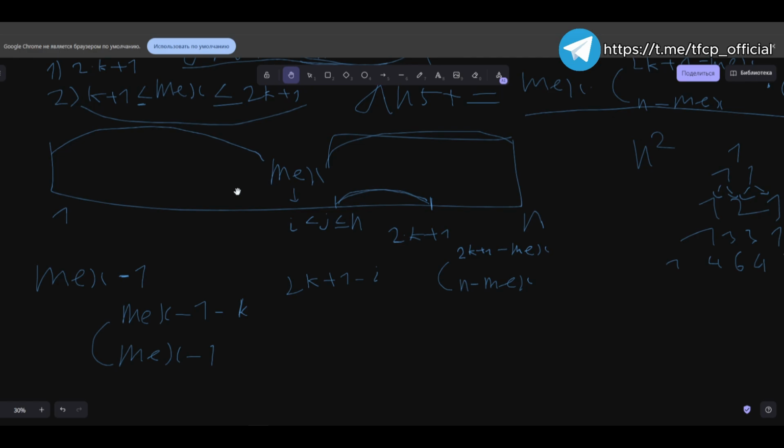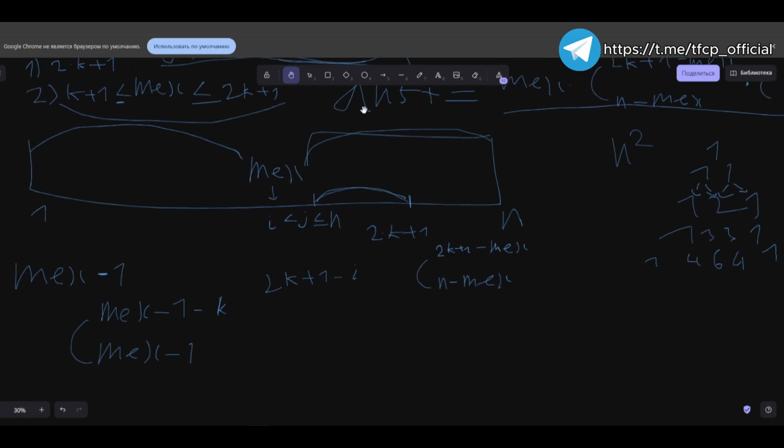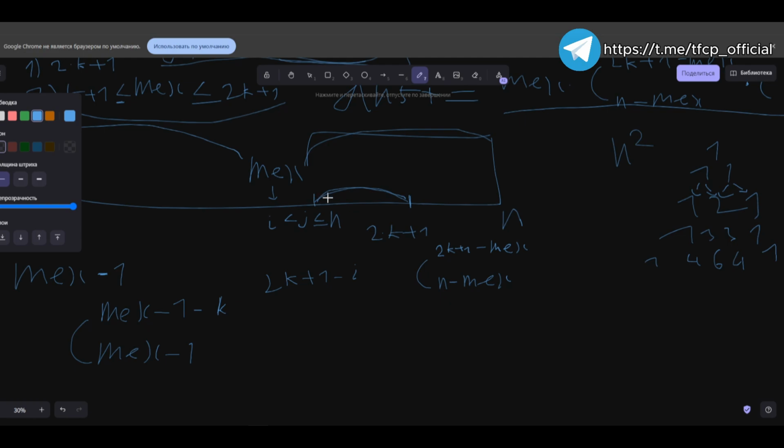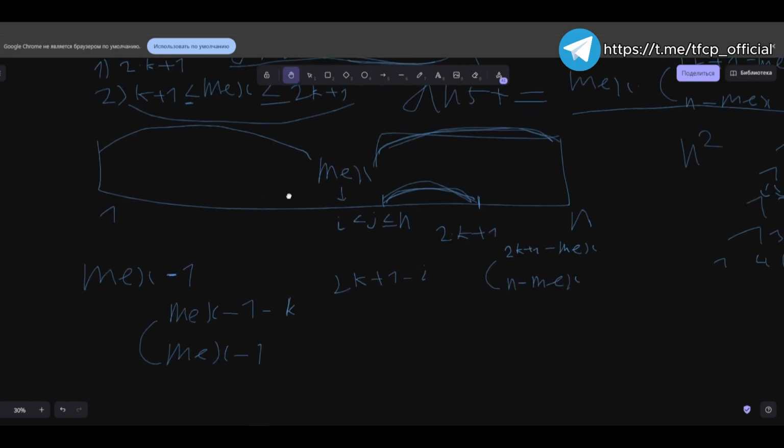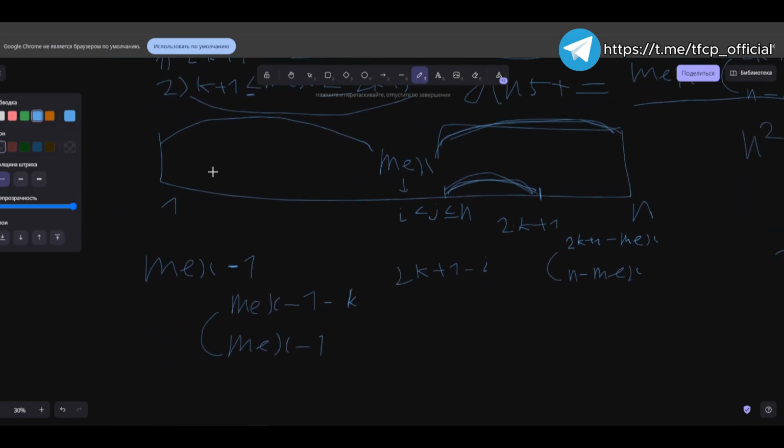Accordingly, if we choose a specific mech that we have chosen, there will be some individual elements that we need to select carefully in the subset that we have placed. They can be either on the left side or the right side of the arrangement. On the left, we will need to carefully select the value, which results in a total of 2k plus 1 minus the mech, which provides us with the exact number of elements from n minus the mech from the entire remaining end. We need to carefully select 2k plus 1 minus the mech from the front portion, while from the remaining part, we will need to select from the mech minus 1 in length, which will be the remaining first part of the elements that we placed in the subset.